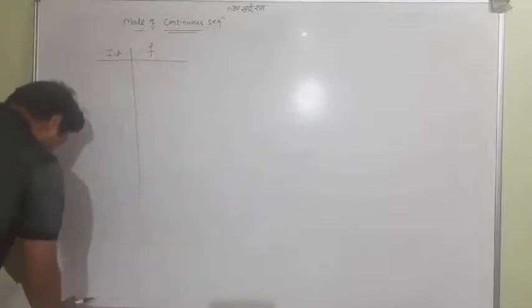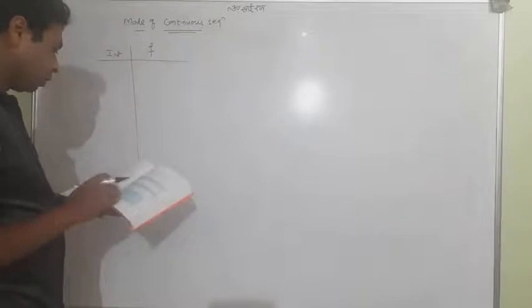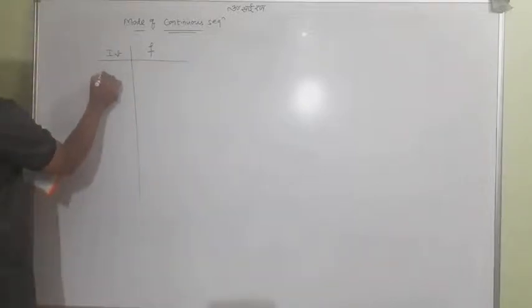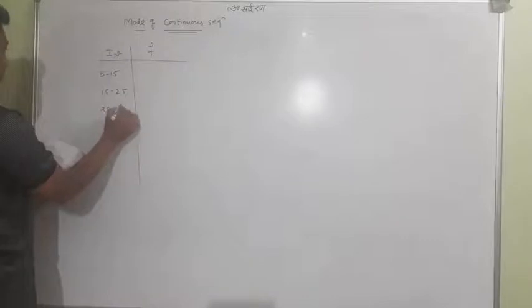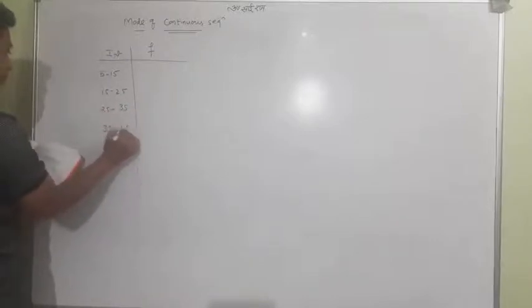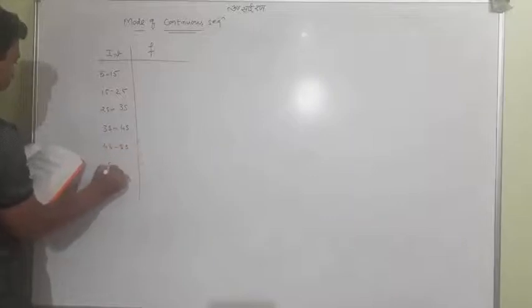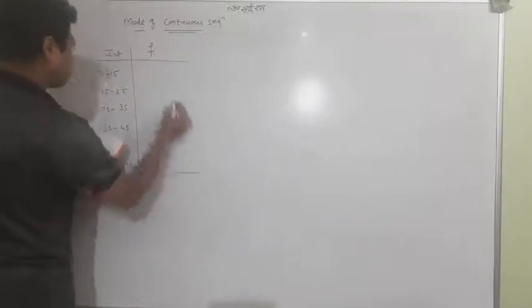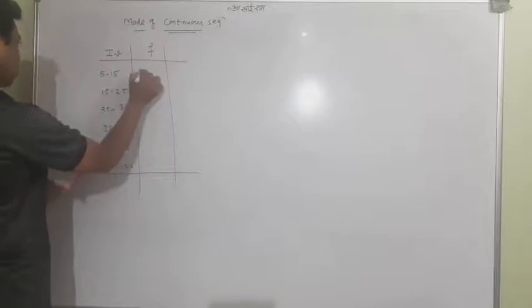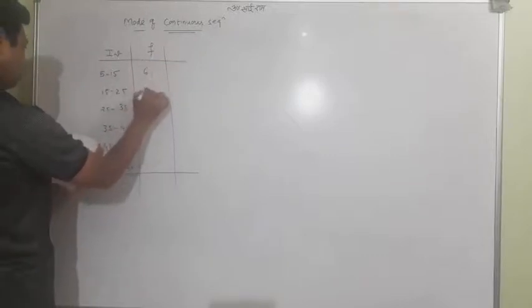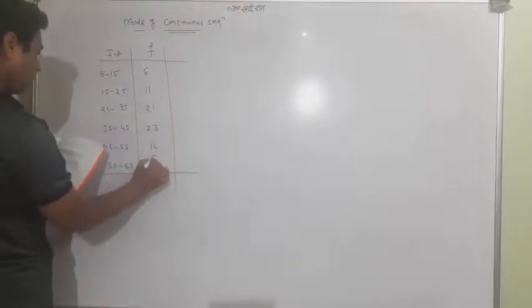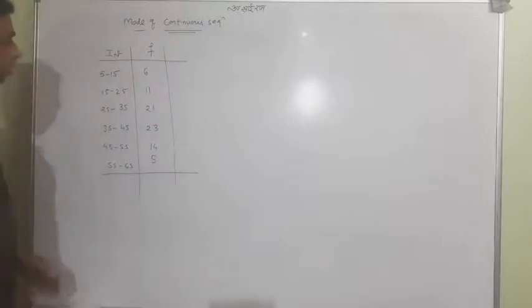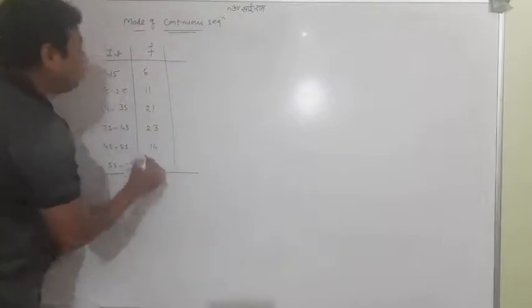So I want to take one question for you students so that you can understand. Suppose I have the first question of the exercise. Age: 5 to 15, 15 to 25, 25 to 35, 35 to 45, 45 to 55 and 55 to 65. And the frequencies here are 6, 11, 21, 23, 14 and 5. So we want to find the mode.